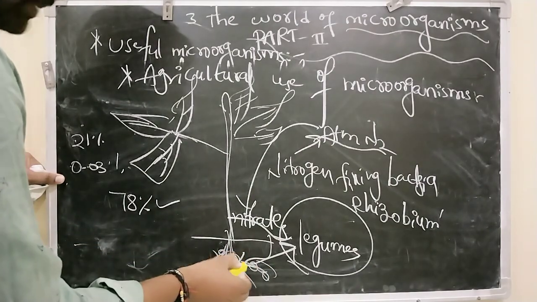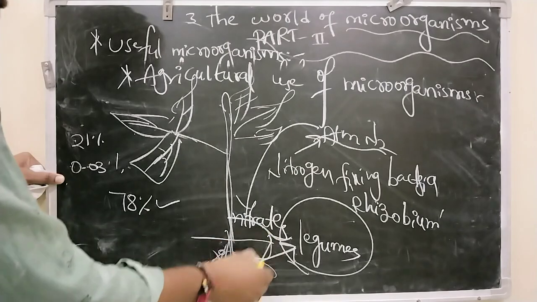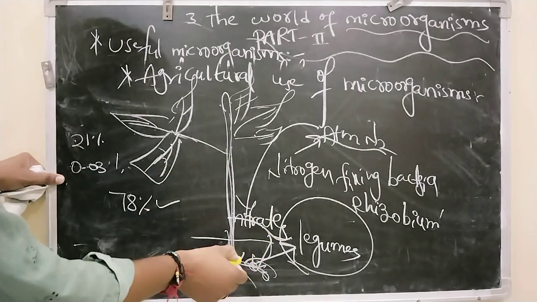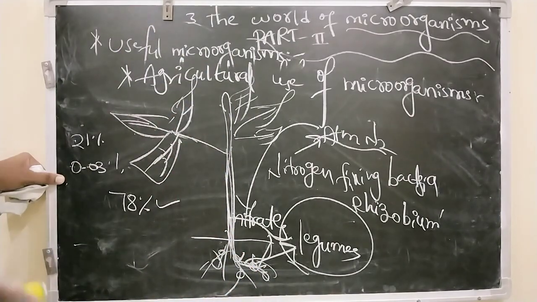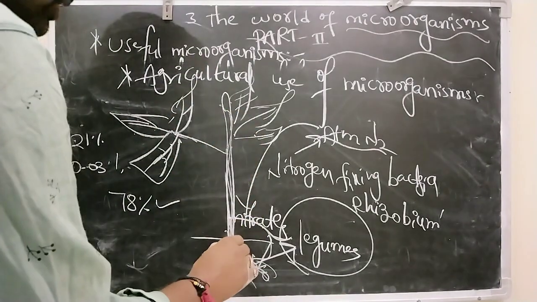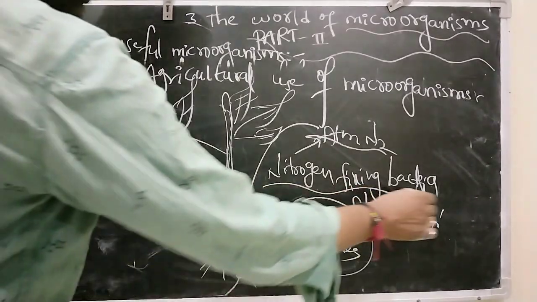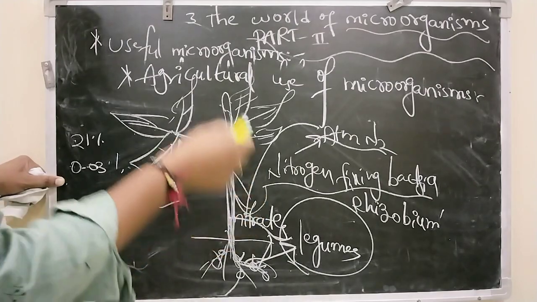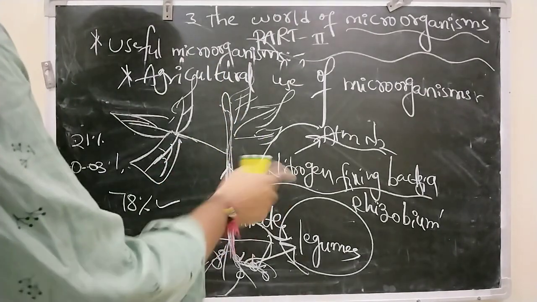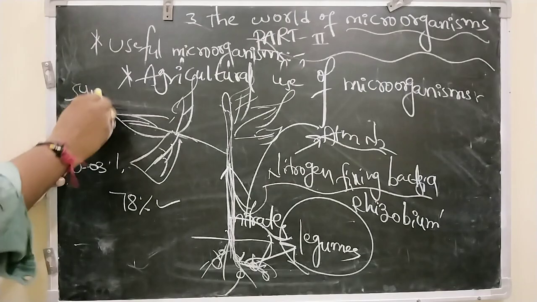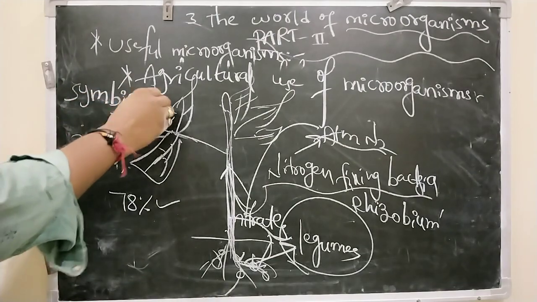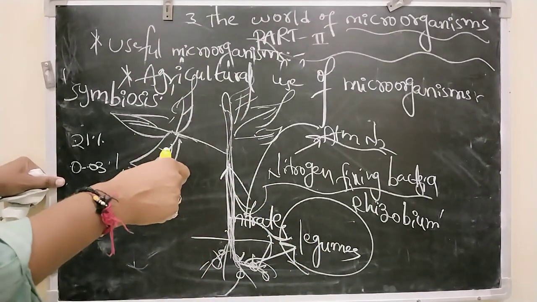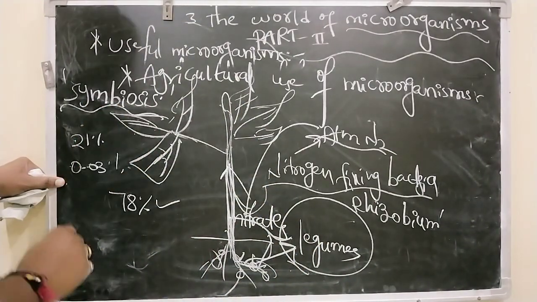So roots absorb water, and these nitrate salts which are dissolved in water are absorbed by the roots along with the water. Okay, here the plant is giving shelter to the bacteria, and in return the bacteria is giving nitrogen. So this type of relationship, where both organisms are mutually benefited, is called symbiosis.